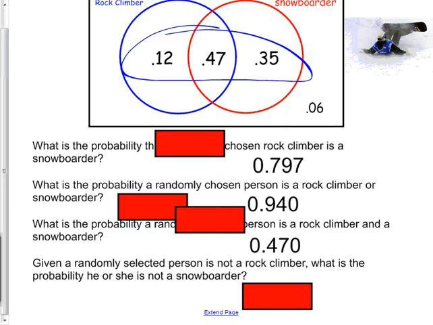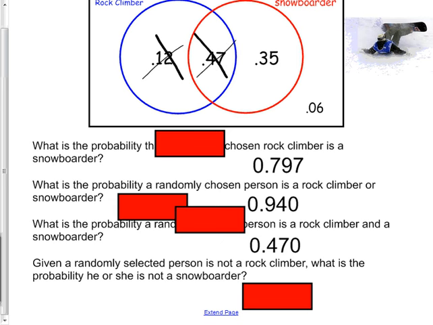All right, that last one. Given that they are not a rock climber, what I would do on my test, I would be using a pencil so I can constantly change what I'm crossing off, but they're not a rock climber. They can't be this and they can't be that, right? That leaves me the other two as my only possibles. So I would add them up together and put them on the bottom right away. I'd say by far more mistakes are on the bottom than on the top.